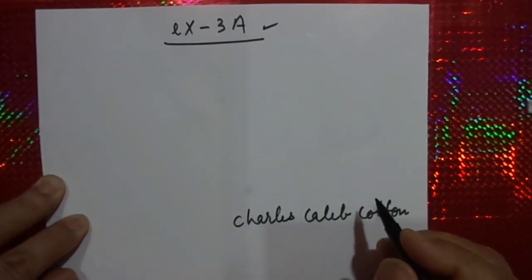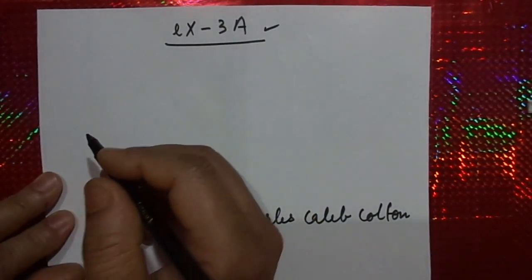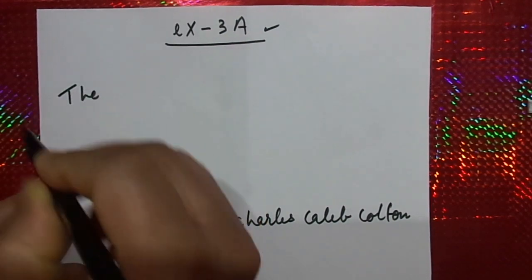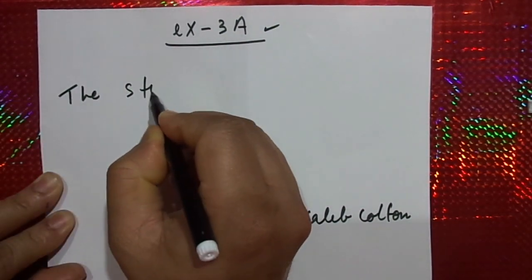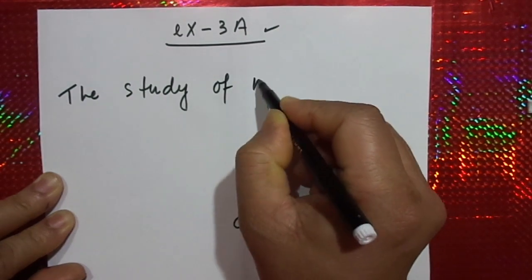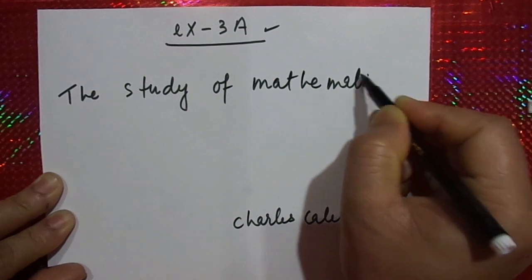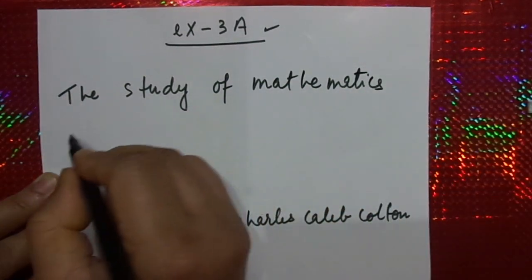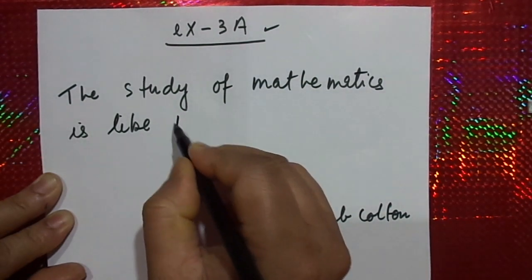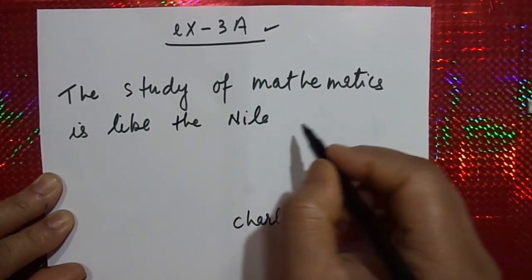He was a famous English writer who said that the study of mathematics is like the Nile. You know the Nile River?